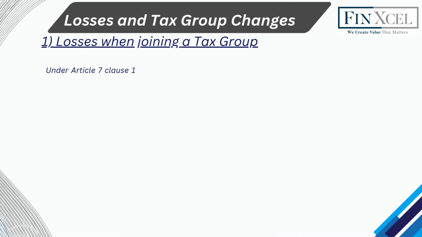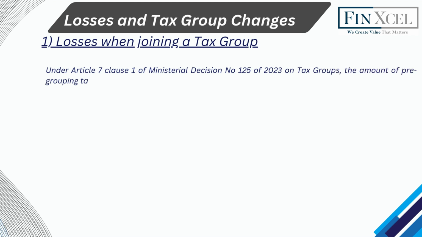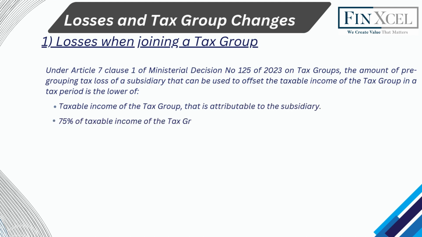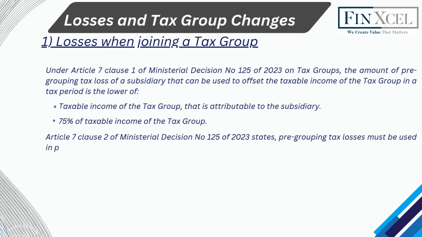Under Article 7 Clause 1 of Ministerial Decision No. 125 of 2023 on tax groups, the amount of pre-grouping tax loss of a subsidiary that can be used to offset the taxable income of the tax group in a tax period is the lower of the taxable income of the tax group that is attributable to the subsidiary, and 75% of taxable income of the tax group. Article 7 Clause 2 of Ministerial Decision No. 125 of 2023 states, pre-grouping tax losses must be used in priority to carried forward losses of the tax group.